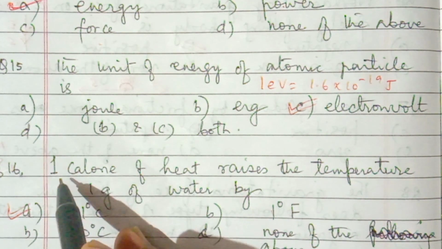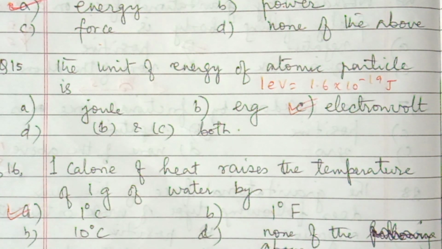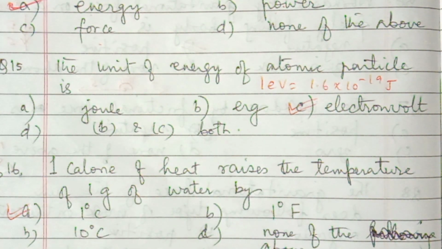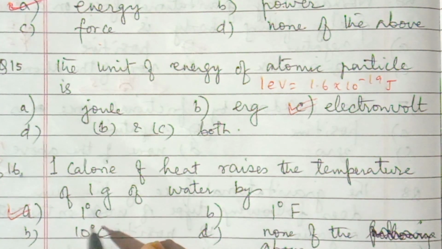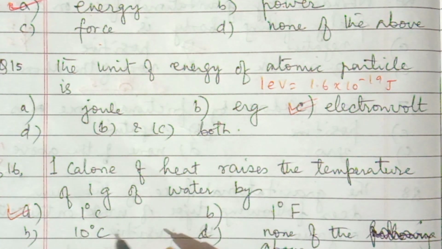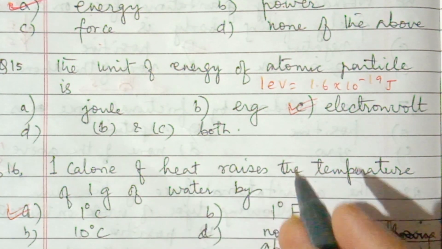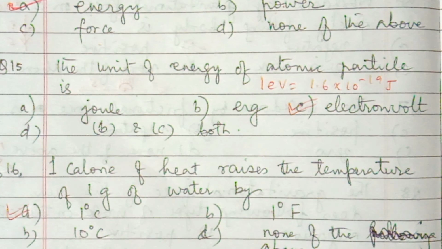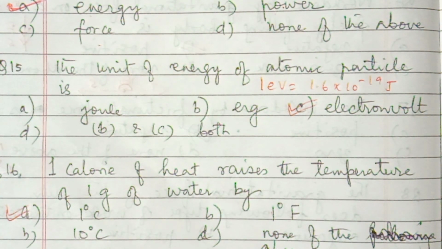If you take one calorie of heat and apply this heat to 1 gram of water, then it will increase the temperature by 1 degree Celsius. If the initial temperature is 15, then final will be 16, like that. So that way we can follow. So first option is correct.